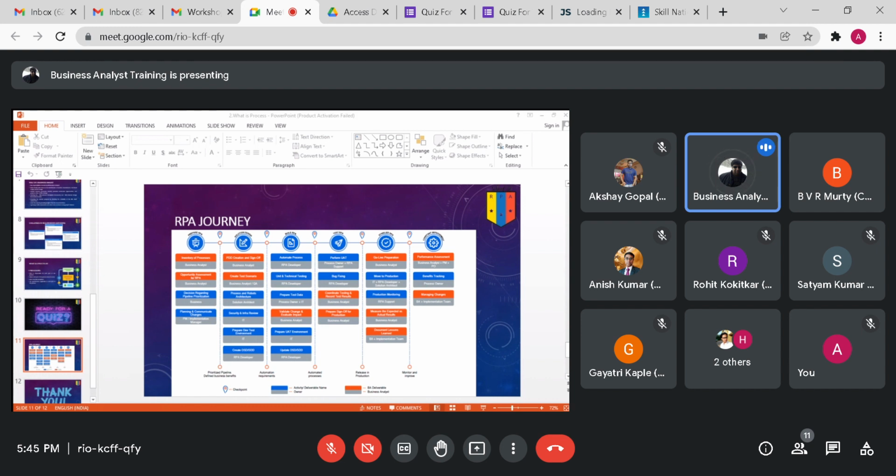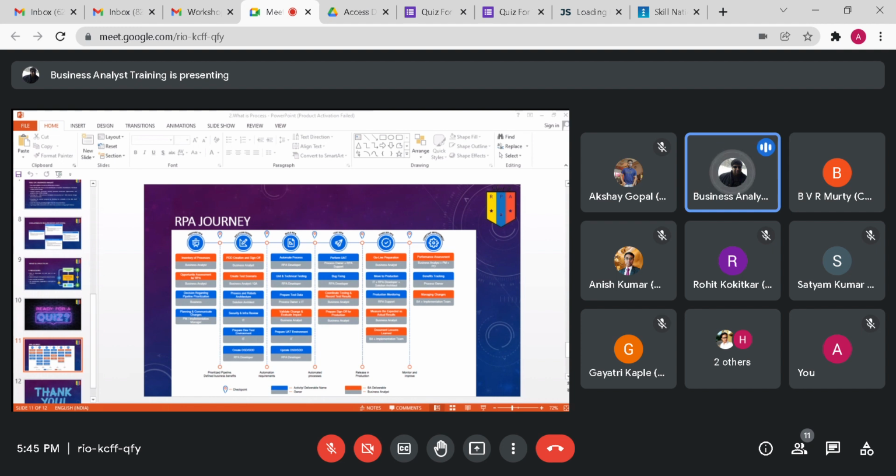So let me show you the process inventory template. This is how we do it. We have columns.